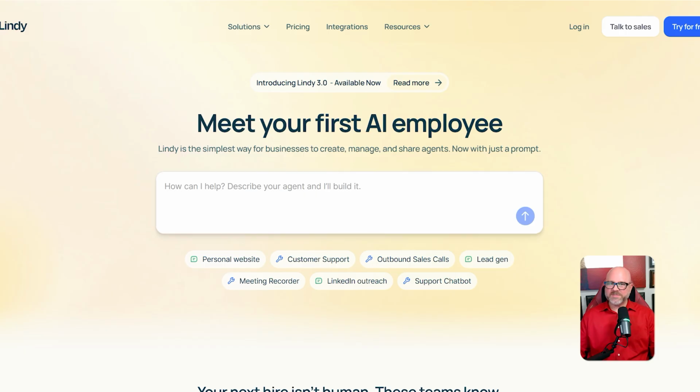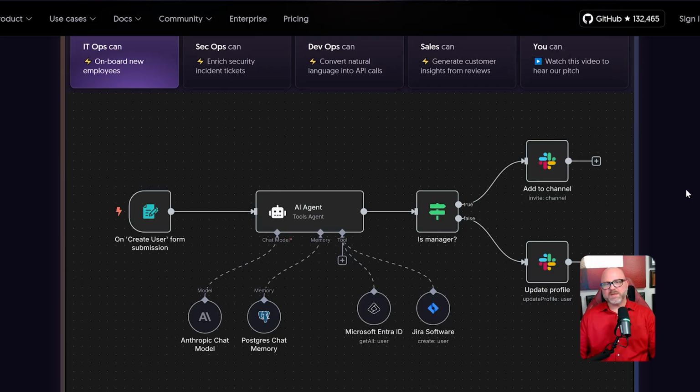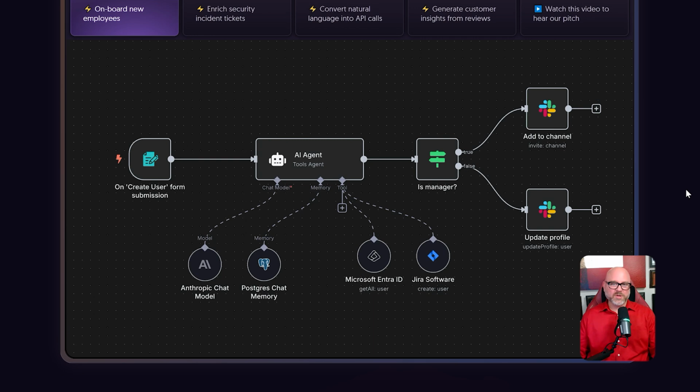This brings us to the next point, which is reliability and consistency. While the natural language approach of Lindy is very friendly and easy to use, it can sometimes be a weakness for important business tasks. It can feel like a black box. You tell it what you want, and you have to hope that it understands your instructions correctly and performs the tasks the same way every single time. Now, if something goes wrong, it can be hard to know exactly which step failed because the process is not visible to you. This is a major reason why I prefer n8n for business automation.